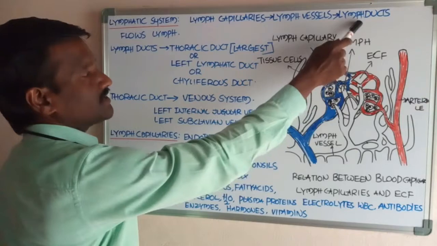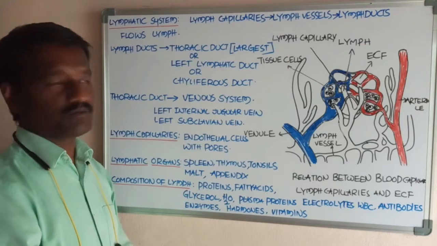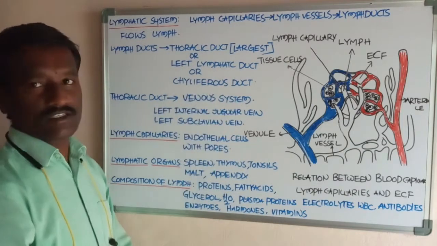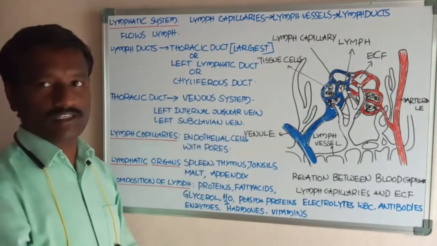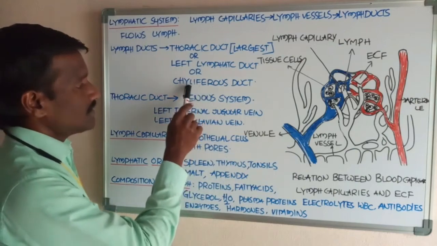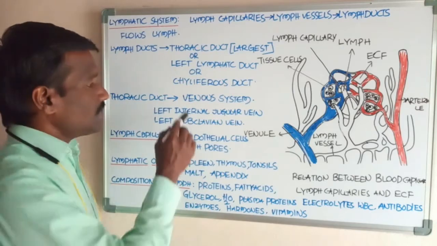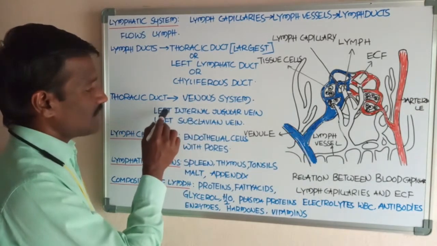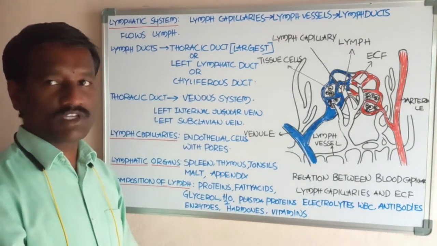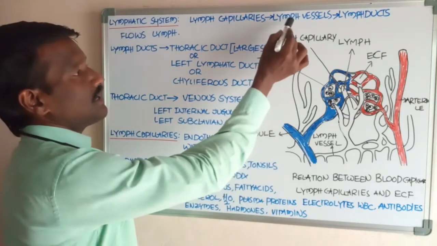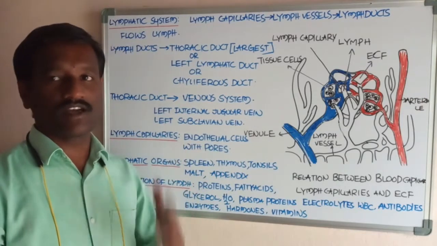Lymph ducts open into the thoracic duct. This is the largest lymphatic duct, also called the left thoracic duct, left lymphatic duct, or chyliferous duct. This duct empties the lymph fluid into the venous system at the junction of the left internal jugular vein and the subclavian vein. The lymph vessels and lymph ducts have valves on their inner surface.